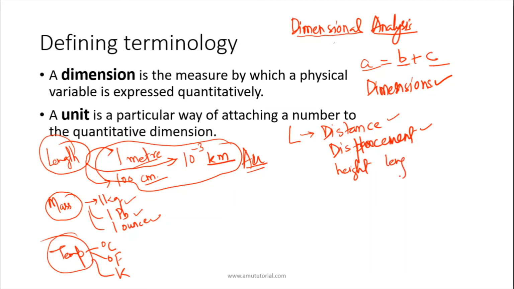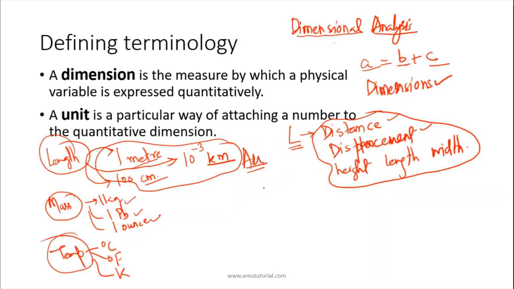Length, width, all these represent length. So we have associated a dimension which represents all these different quantities.